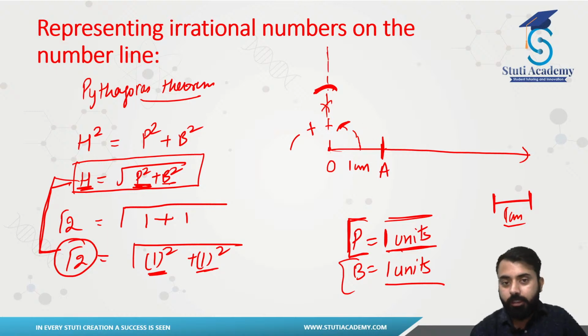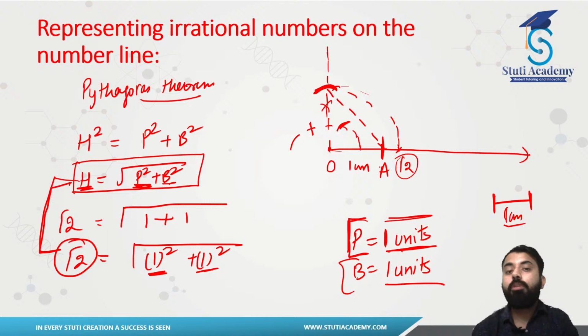Now you have to do what? Just join this point here. Now do what? Marking this, just draw your right angle here. So this will be what? Just extend this one, this point right here, this will be what? This will be square root 2. Assuming this one, putting it here, just draw out your compass, that will be what? That will be your square root 2.